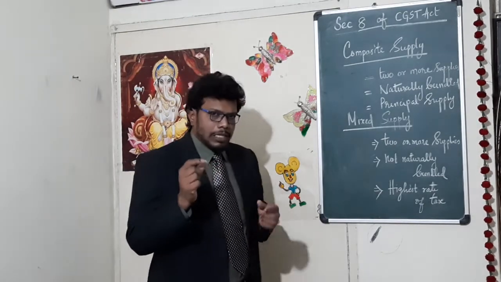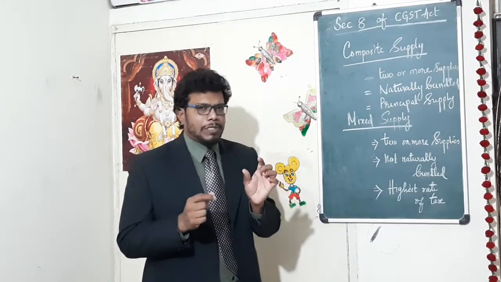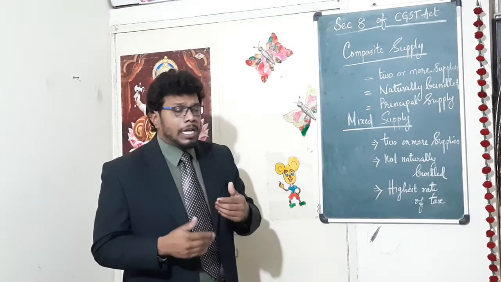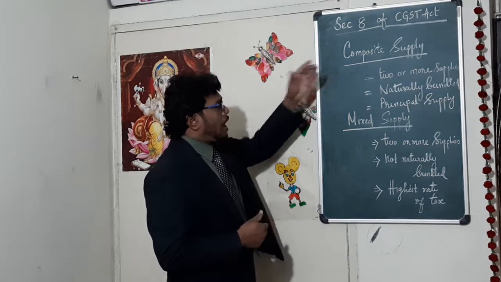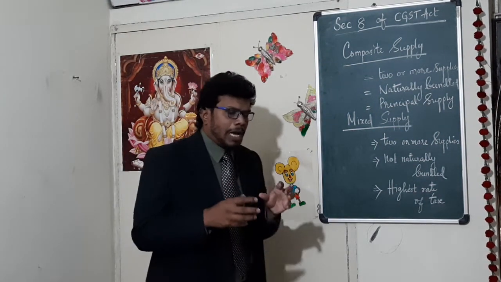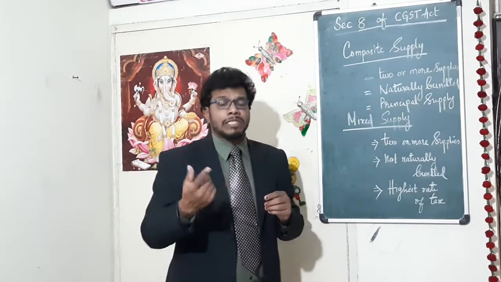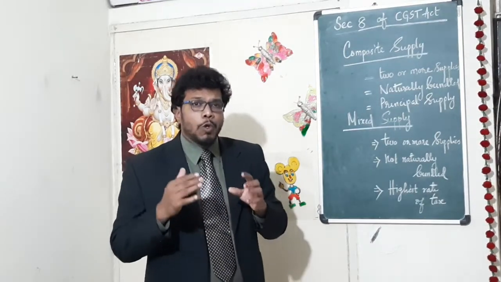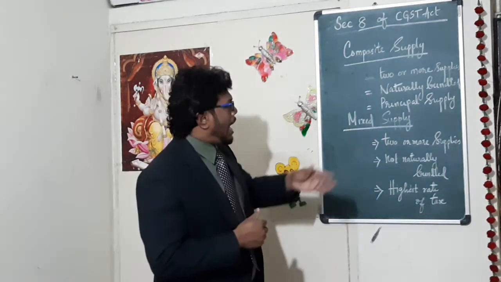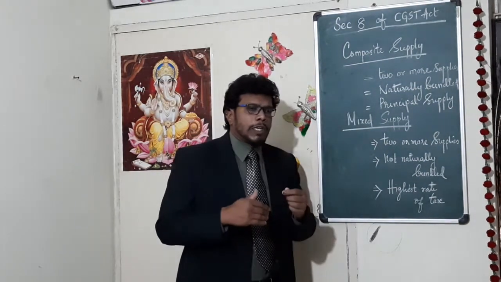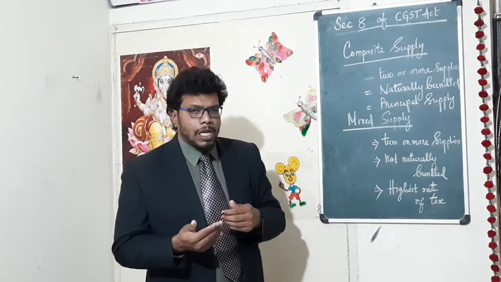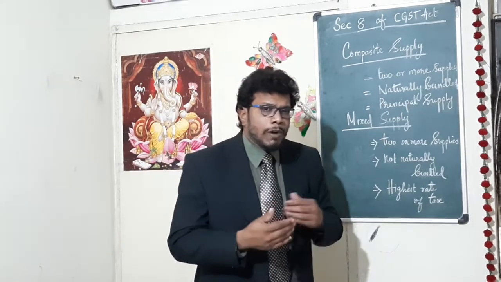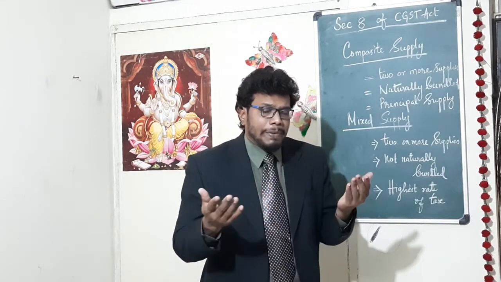Now you have an idea of what is composite, because I have explained what is works contract. A composite supply has two or more taxable supplies. Second, it is naturally bundled. It is not separable, so you cannot separate it.